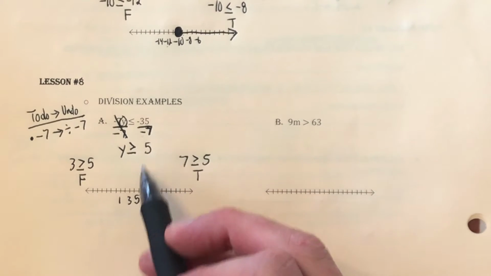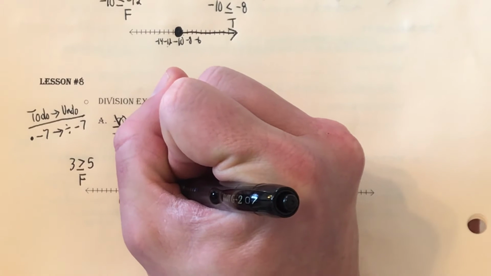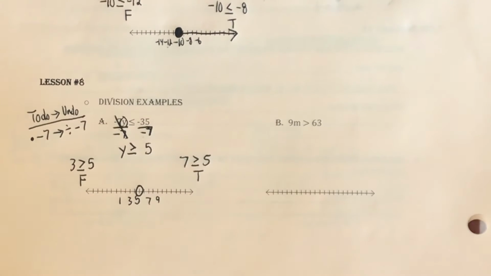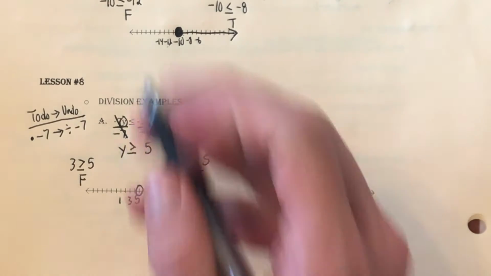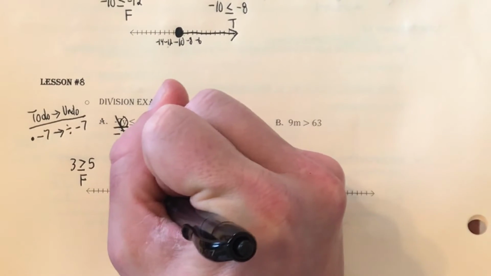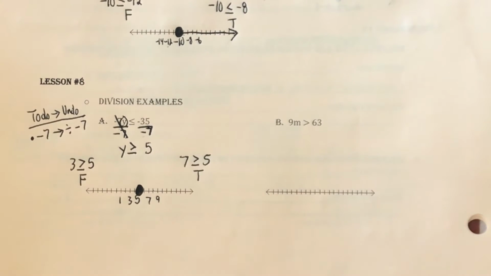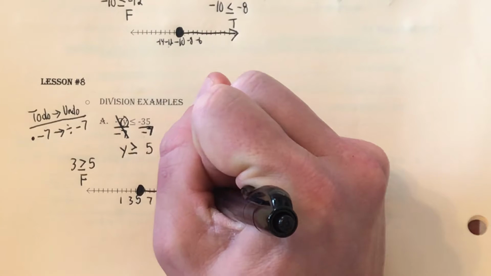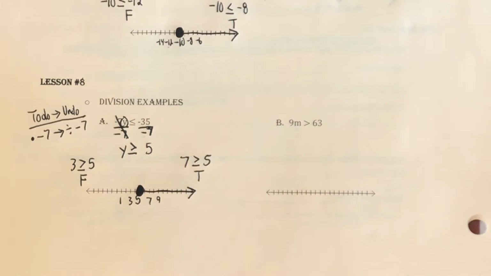All right, and then we need to go in and actually graph it. So we start with the number 5 and we draw our circle. So circle right here on number 5. Then we look, is there any portion of an equals to sign? Yes, there is. So it is a filled in circle. And then we need to draw our arrow towards the true side, which was the right side of the number line. There we go.